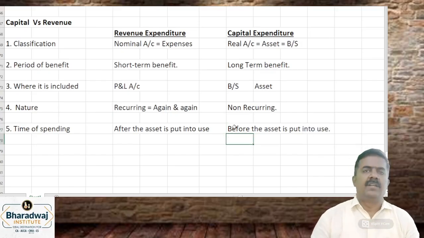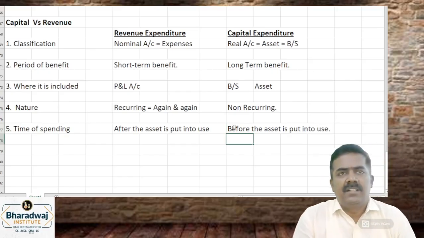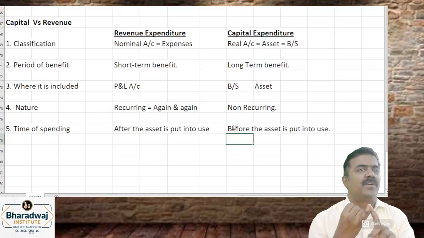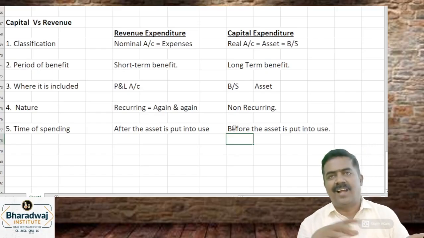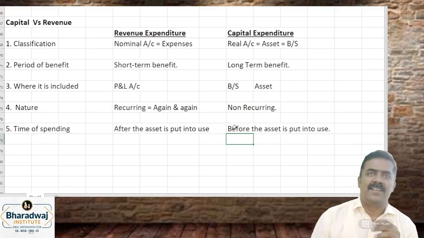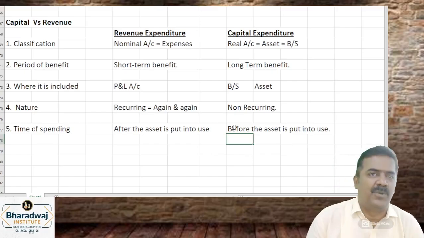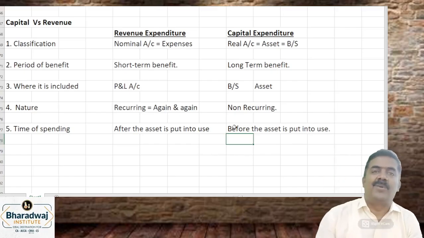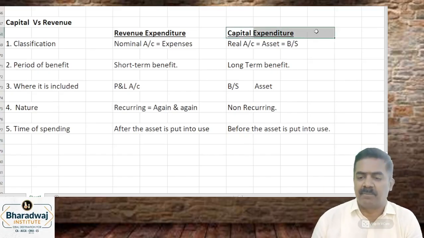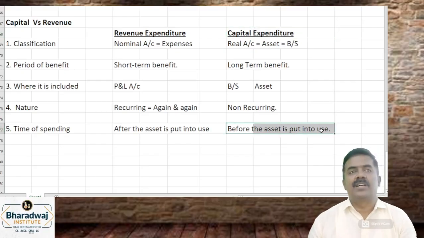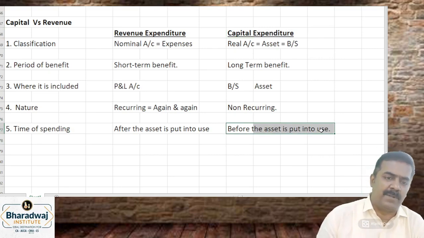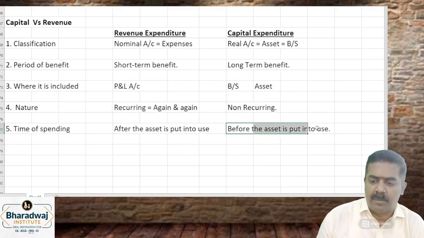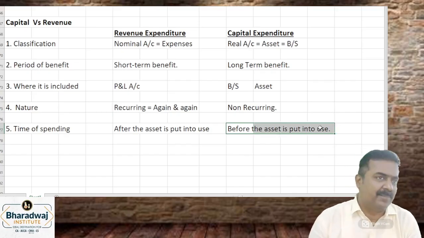For example, we are constructing a building. During the construction process, you will spend approval charges, registration charges, brokerage charges, land preparation charges, basement to top floor construction charges, all electrical wirings, fittings, paintings, plumbing work. Everything will be called as which expenditure? Capital expenditure. Before the asset is put into use, any money you spend will be called capital expenditure.